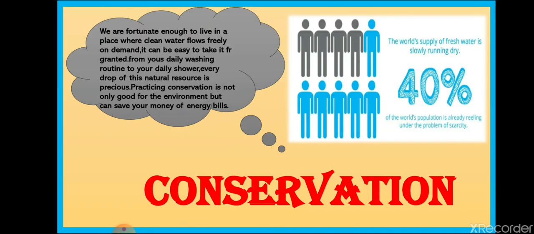Now, let's have a look at conservation. All of us know what conservation is. In the previous two parts we have learned about conservation. What is conservation? To protect or to prevent the wasteful usage of water, that is what is known as conservation. Now why do we have to conserve water? So students, fresh water scarcity may be a big crisis in future unless steps are taken to manage water properly. We have to manage the usage of water, otherwise one day we will have to struggle for one drop of water also.